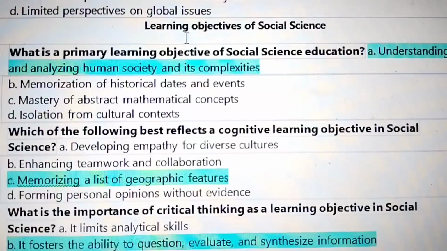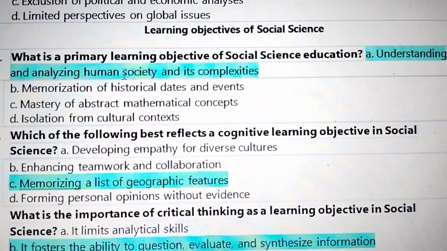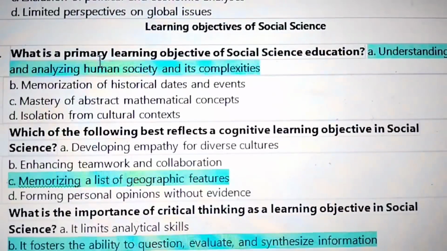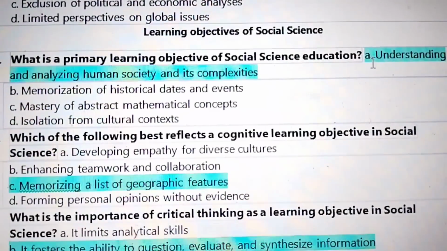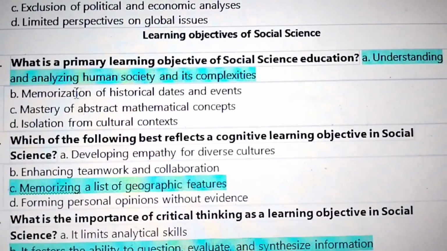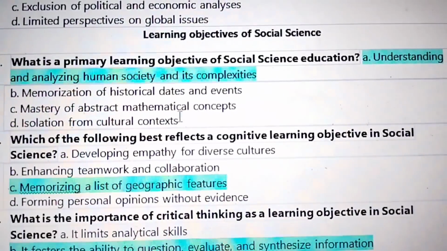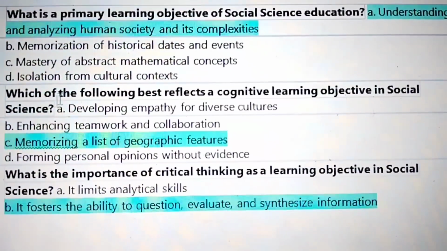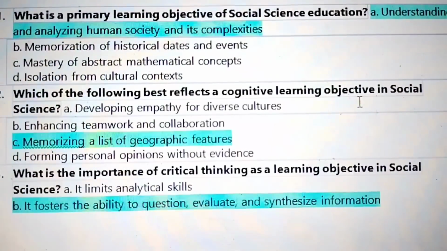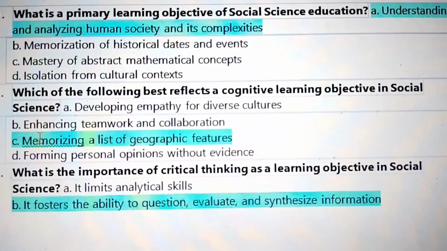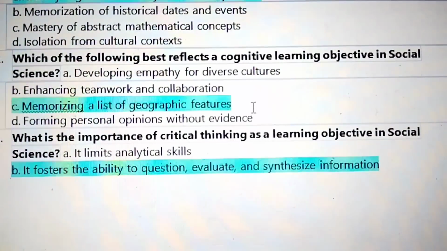Next topic, learning objectives of social science. 1. What is a primary learning objective of social science education? Understanding and analyzing human society and its complexities. 2. Which of the following best reflects a cognitive learning objective in social science? The answer is memorizing a list of geographic features.